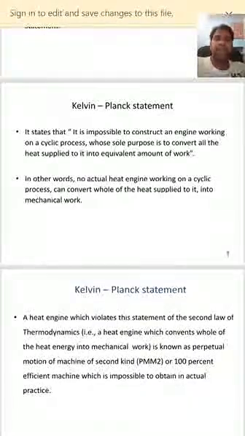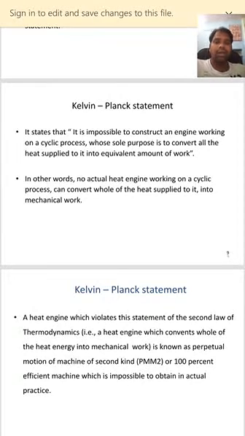So it states that it is impossible to construct an engine working on a cyclic process. This type of device is not at all possible to construct on a cyclic process whose purpose is to convert all the heat supplied into equivalent amount of work. All the heat supplied into equivalent amount of work, it is not at all possible, right? So no actual heat engine working on this process can convert whole of the heat supplied to work, right?